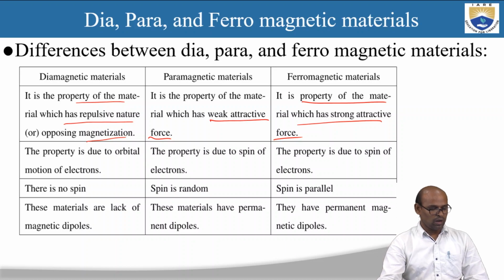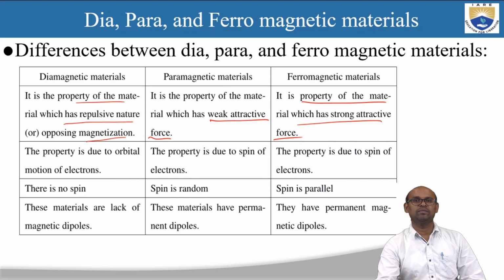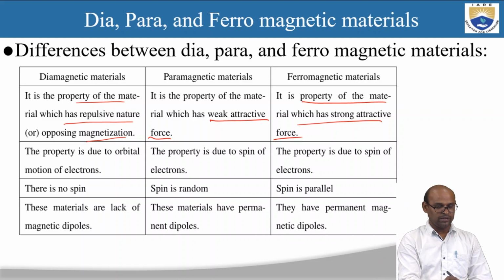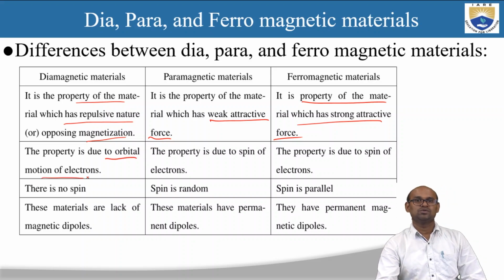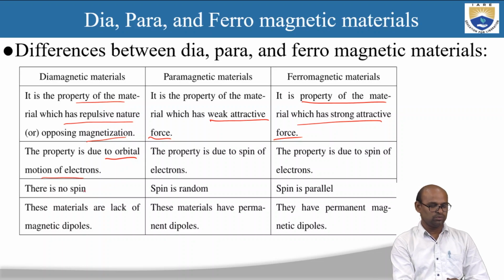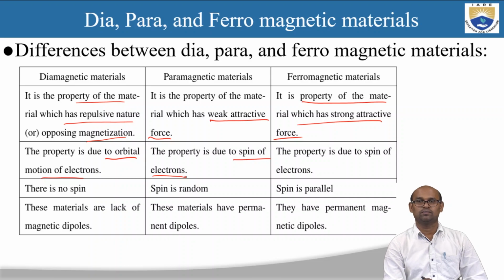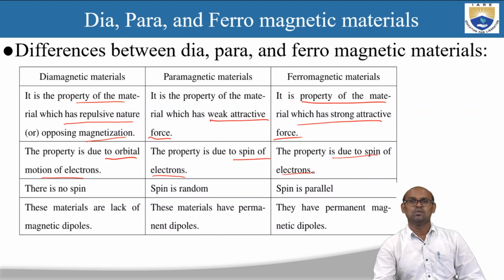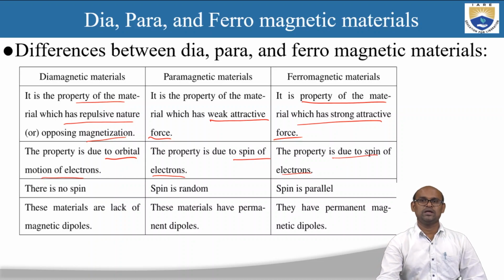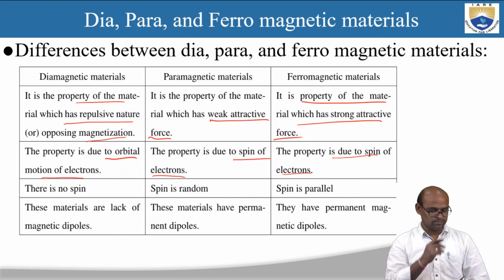The property is due to orbital motion of electrons. So the diamagnetic materials, this property is due to orbital motion of electrons. Paramagnetic material property is due to spin of electron, and ferromagnetic material is also due to spin of electron. Both para and ferromagnetic materials, the property of magnetization is due to spin of electron, whereas in the diamagnetic materials, the magnetization is due to the orbital motion of electrons.